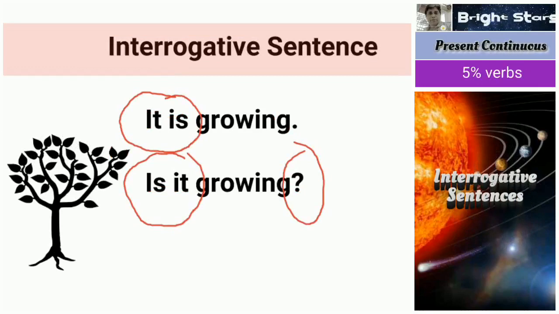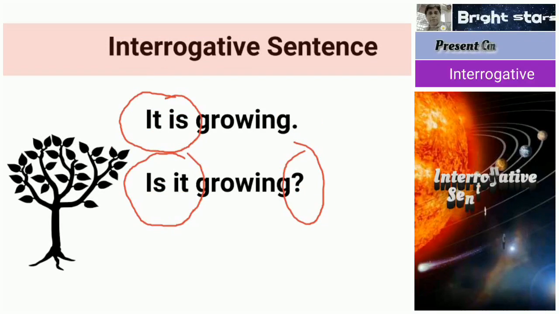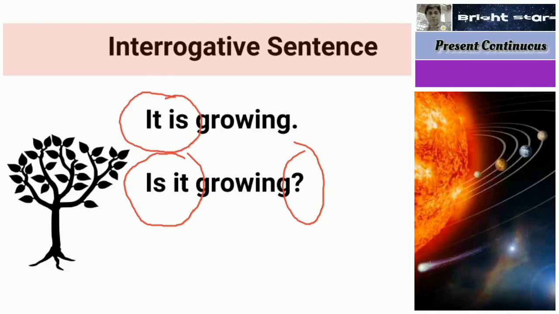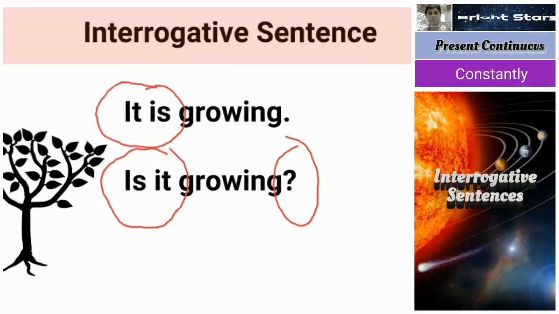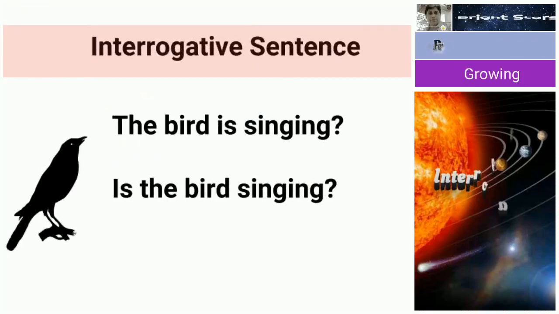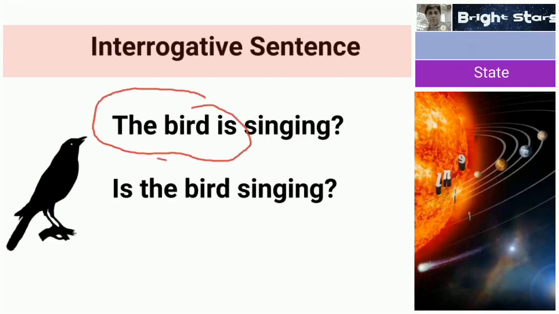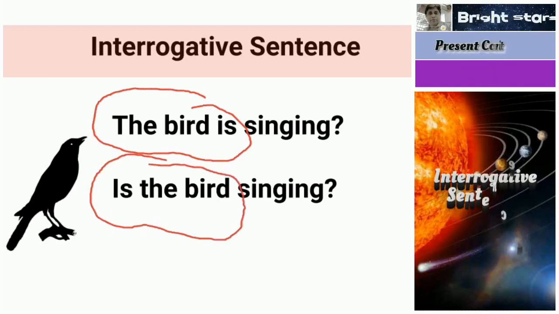From writing we get oral skills, writing skills, then we get oral skills. But first of all you practice them, you start writing in different forms, and that will automatically come into oral forms also. Next one you see, the bird is singing. Is the bird singing? Here you see, the bird is becomes is the bird. So here this capitalization you should not forget.